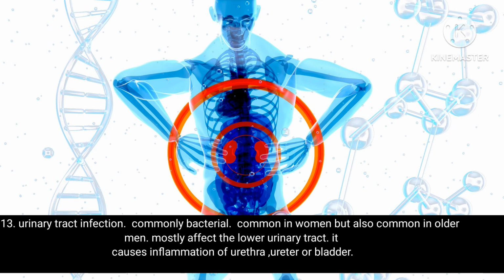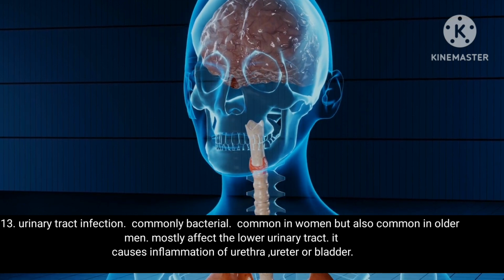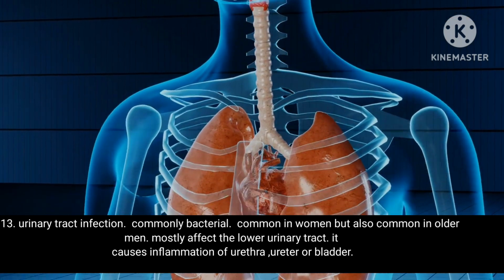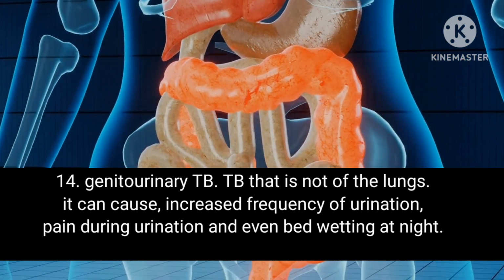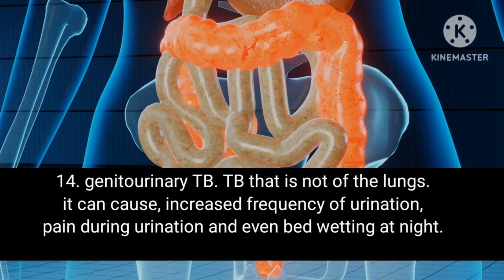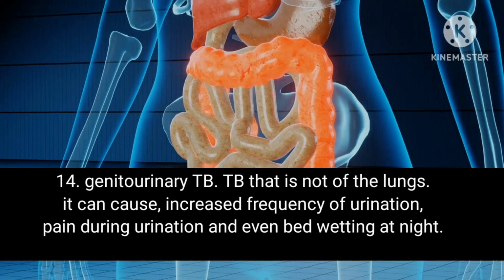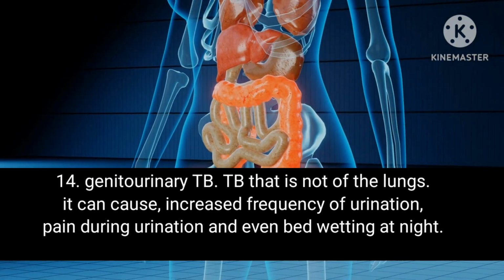13. Urinary tract infection. Commonly bacterial. Common in women but also common in older men. Mostly affects the lower urinary tract. It causes inflammation of urethra, ureter or bladder. 14. Genitourinary TB. TB that is not of the lungs. It can cause increased frequency of urination, pain during urination and even bedwetting at night.